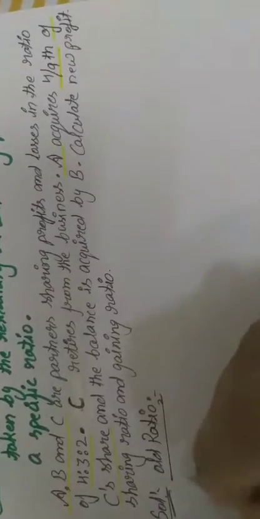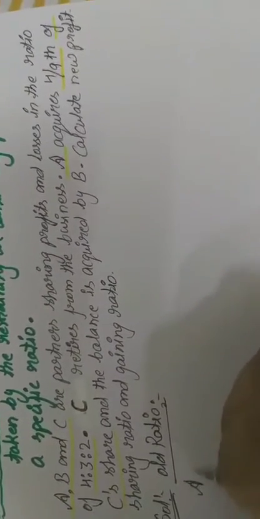So now the A, B and C old ratio, that is 4/9, 3/9 and 2/9. This is the old profit share ratio of all partners. And now the gaining ratio.